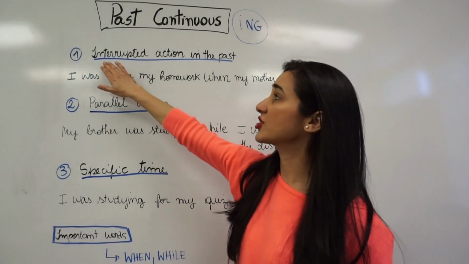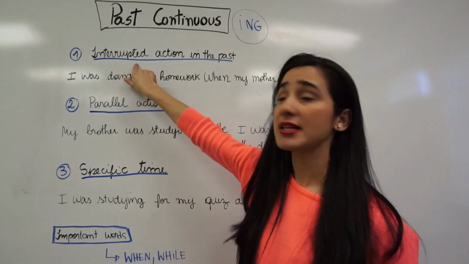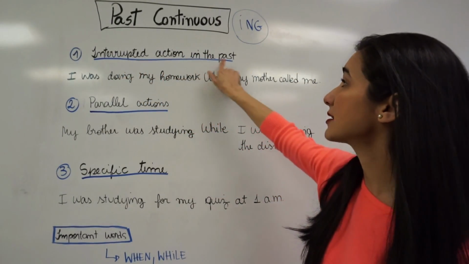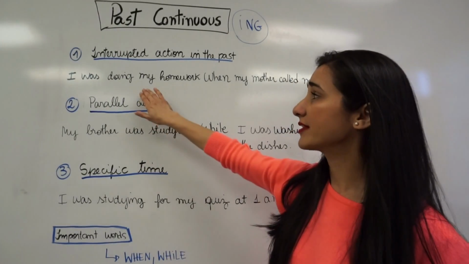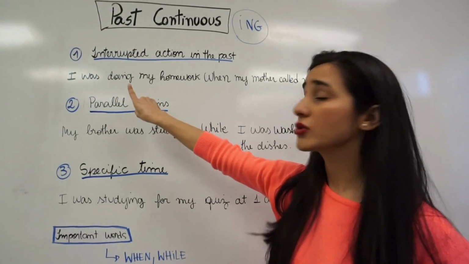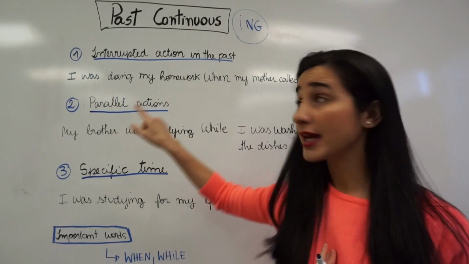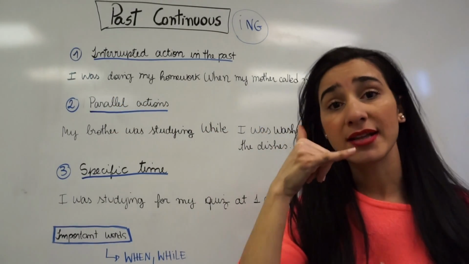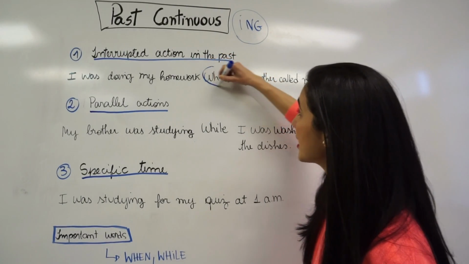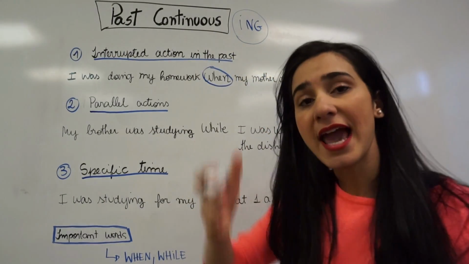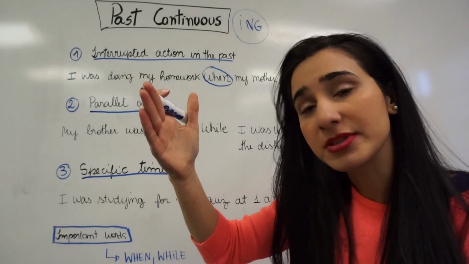The first situation is interrupted actions in the past. An interrupted action in the past. So I have an example here. I was doing my homework when my mother called me. So when I have the word when, it's when the action was interrupted, okay?